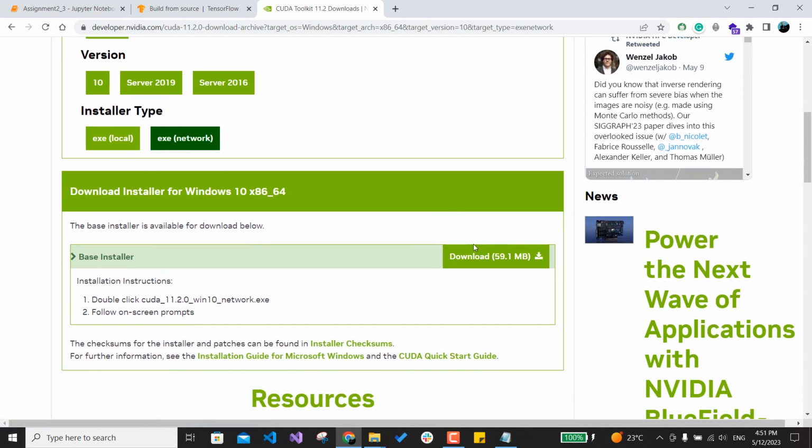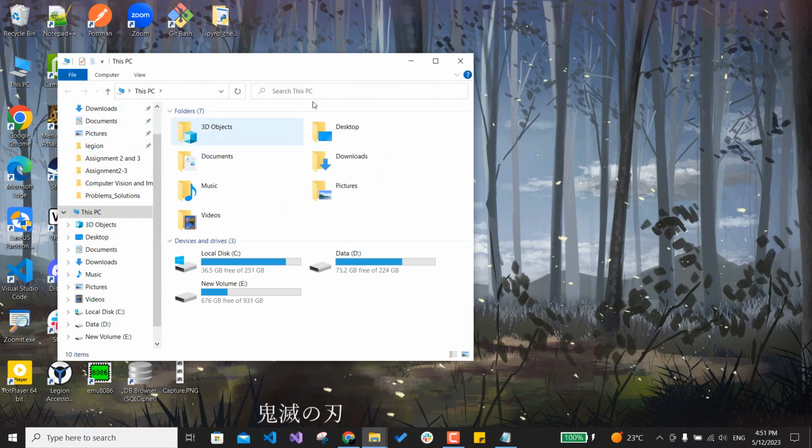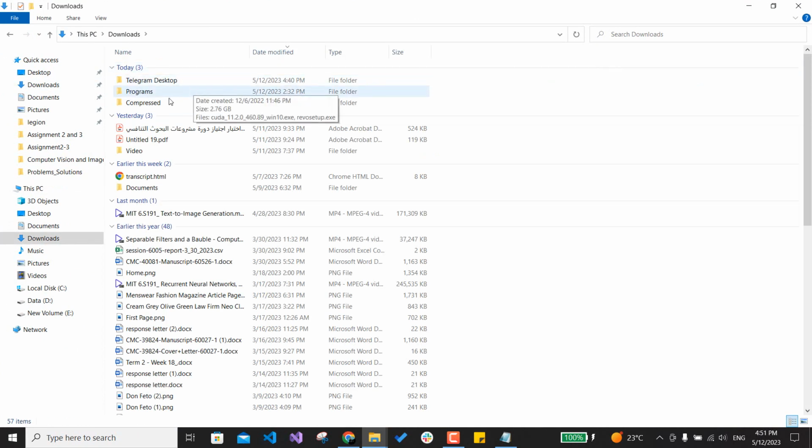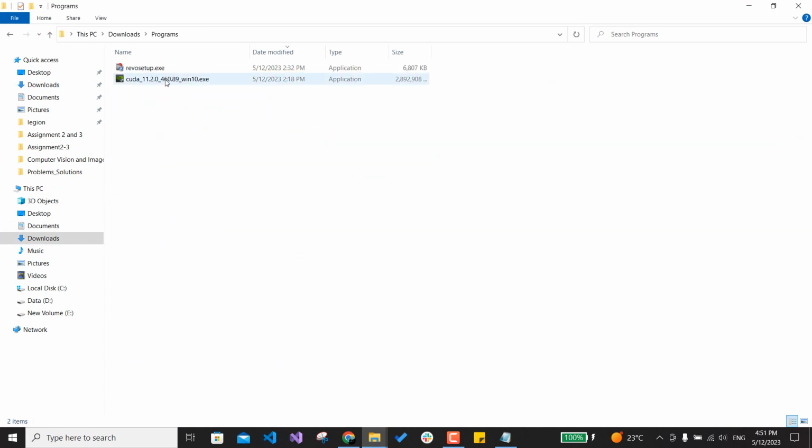Okay, after downloading this, you will find something like this in downloads. You can go ahead and install it. It takes time.